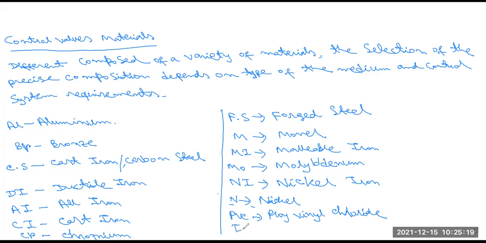Then also TEF, we know that is another type of material, Teflon. And another is SS. SS means stainless steel.